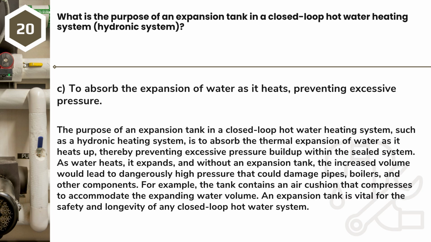Answer: C. To absorb the expansion of water as it heats, preventing excessive pressure. The purpose of an expansion tank in a closed-loop hot water heating system, such as a hydronic heating system, is to absorb the thermal expansion of water as it heats up, thereby preventing excessive pressure buildup within the sealed system. As water heats, it expands, and without an expansion tank, the increased volume would lead to dangerously high pressure that could damage pipes, boilers, and other components.